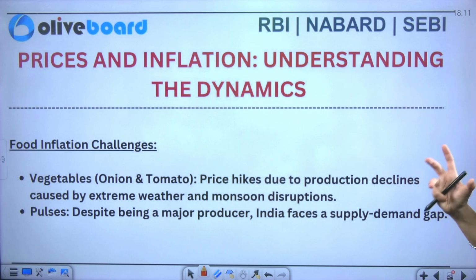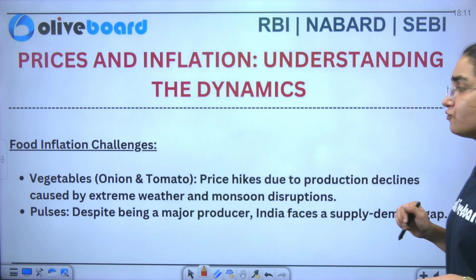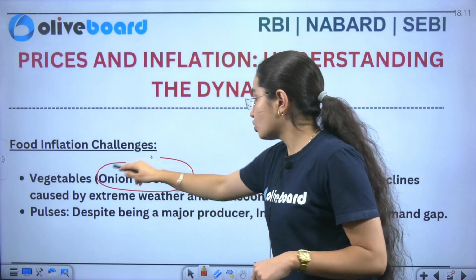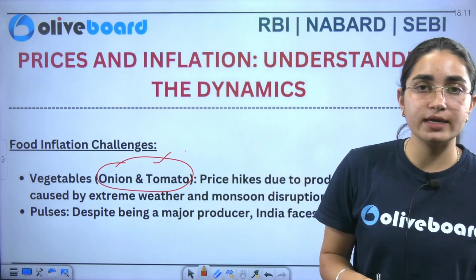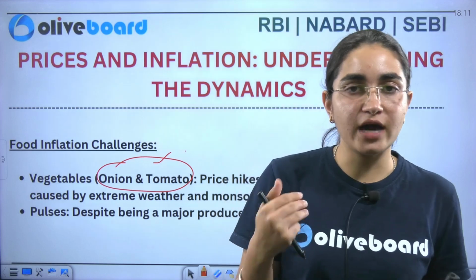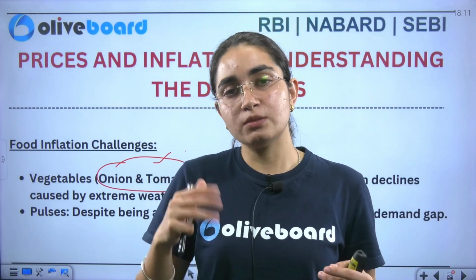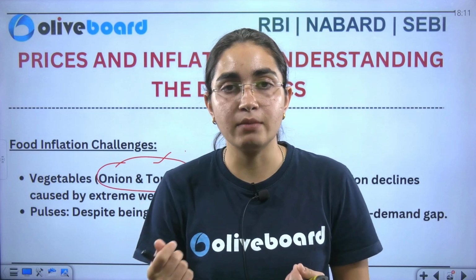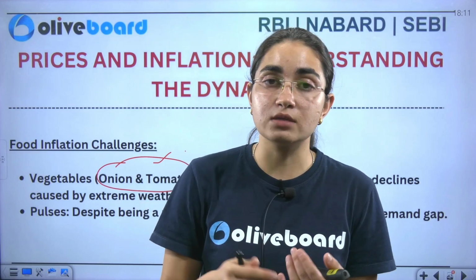Next, if you see, we talk here about food inflation. So food inflation specifically, they've talked about onion and tomato prices. So if you see here the case, you could have seen that every week the prices of tomato and onion get changed just because of the supply and demand, how supply and demand runs in the market.